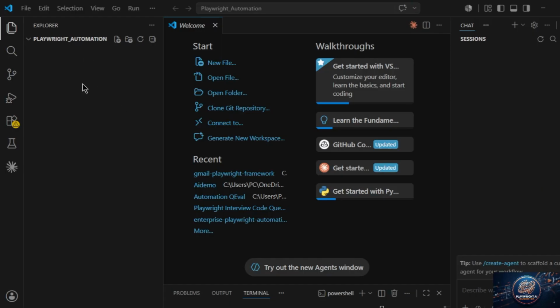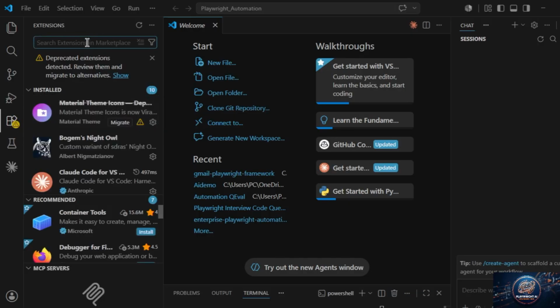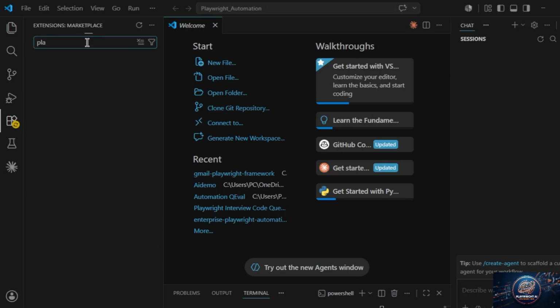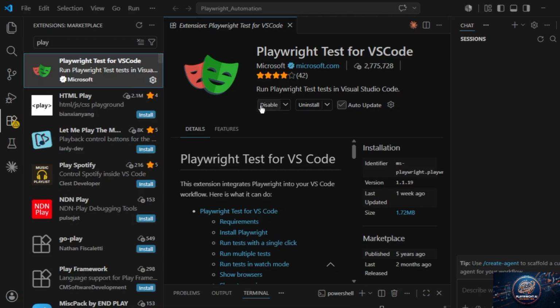So let's install Playwright. There are two ways to install Playwright. We can install it from the extension, as well as from the terminal. Let me show you first the extension. You need to search Playwright, and from Microsoft you can install it.